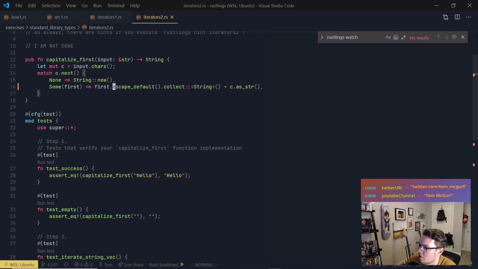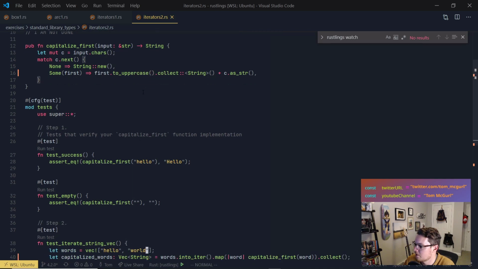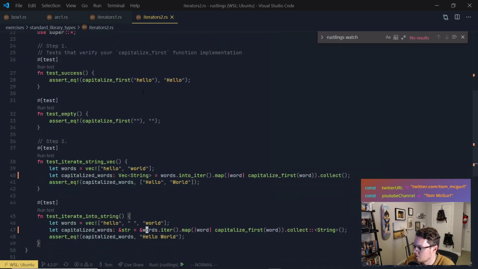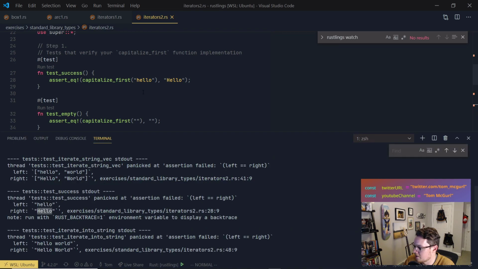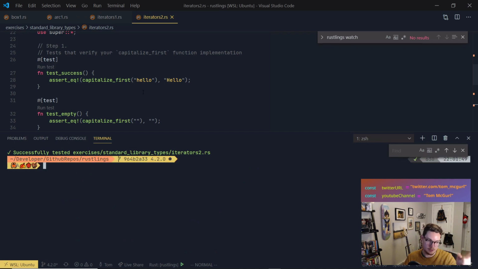So we need to call to uppercase, which is exactly what Patatas is saying. To uppercase will return an iterator, and it'll uppercase the first letter, which is actually what we want to do. Got it, I saw it. So it's not actually uppercasing it, and then down here, we don't need to do this. I see what you're getting at. See, sometimes it doesn't read chat. Come on, you got to read the chat.